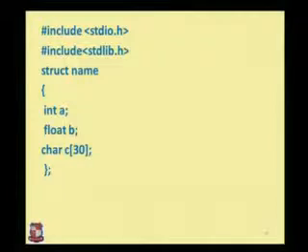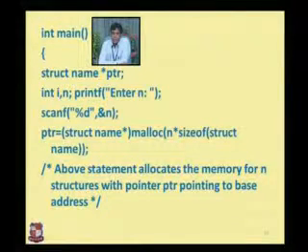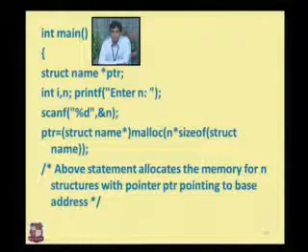#include <stdio.h>, #include <stdlib.h>. stdlib.h means we are using malloc. struct name with int a, float b, and a character array c[30]. When we are printing the values, int main, where int is the return type of the main function. struct name *ptr, int i, n. printf enter n, scanf %d and &n, then we are printing the values of n. ptr equals to struct name. Struct name means name is a structure, name is the type name of the structure.